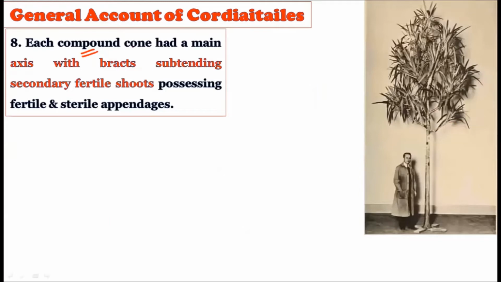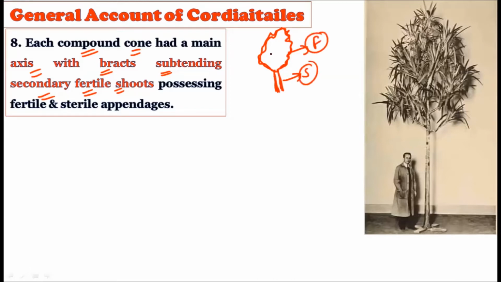Each compound cone had a main axis. Whatever the cone, male or female, it possesses an axis with bracts sustaining secondary fertile shoots. They showed secondary fertile shoots above it, and these constitute the whole cone, either male or female. Below we have the stalk, which is sterile in nature, but above we have the fertile part of the structure, which together create the male cone or the female cone, possessing both fertile and sterile appendages.